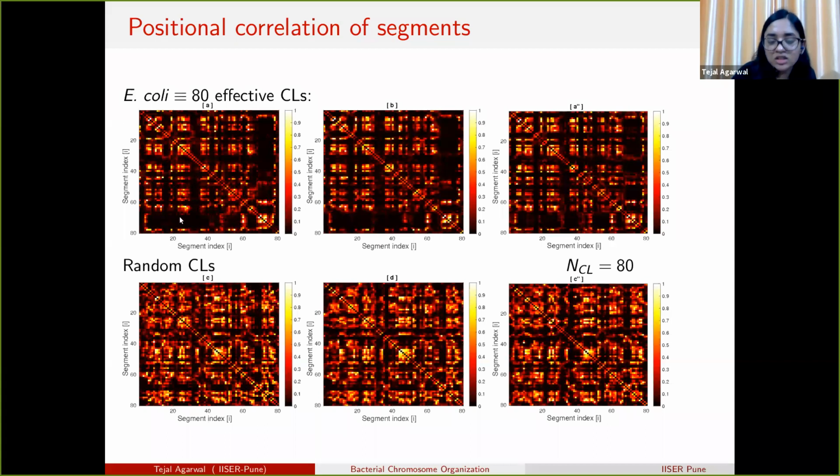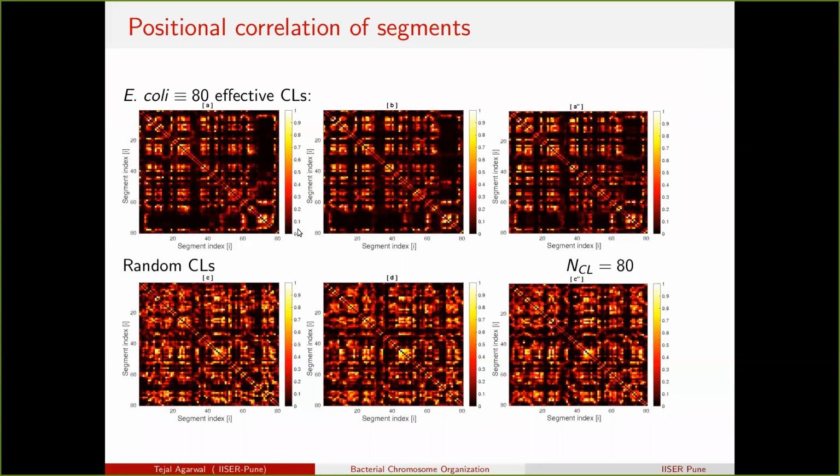But in the biological case, some particular segments are found closer to another particular segment. So suppose 40 is always found closer to this particular 0 or 1 to 20 segment, but 70 is not at all found closer to 1.